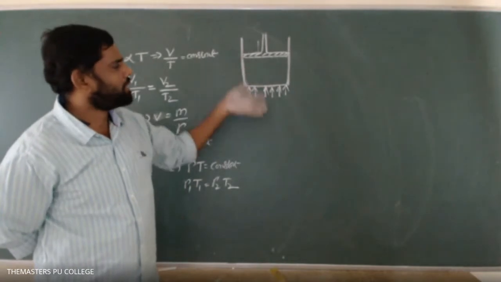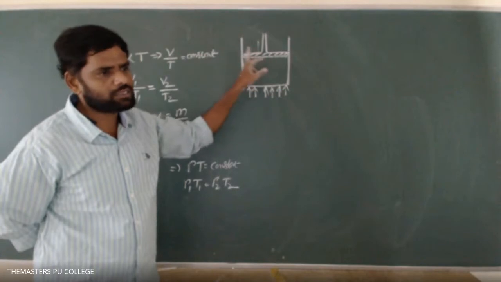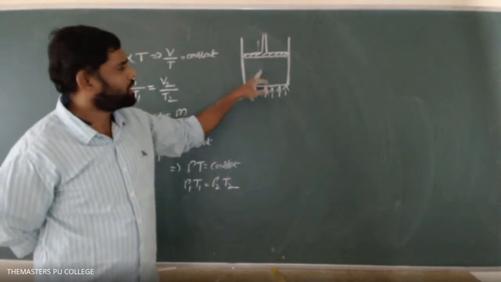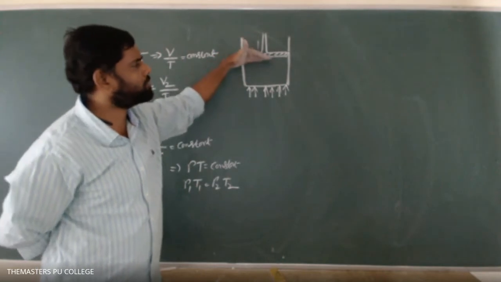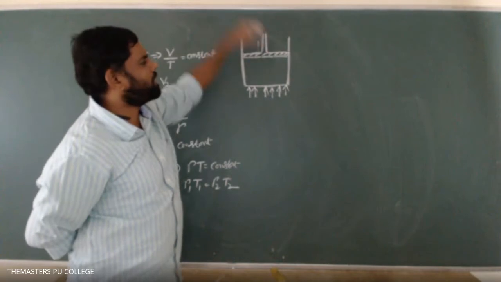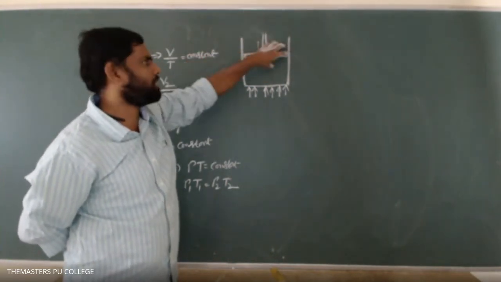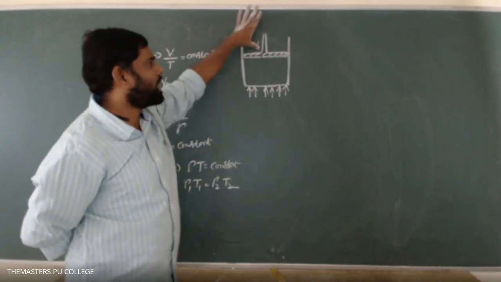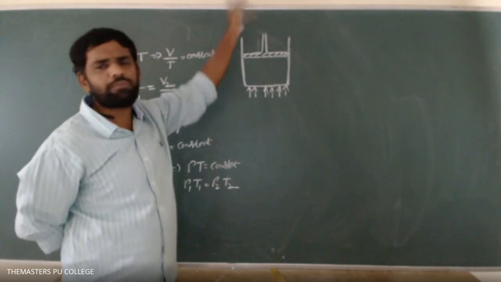When we are supplying the heat, the temperature of the gas increases. So the temperature of the gas increases, and it will push the piston in the upward direction. If the piston is moving upward, the volume of the gas also increases. We haven't applied any new pressure and we haven't reduced any pressure.